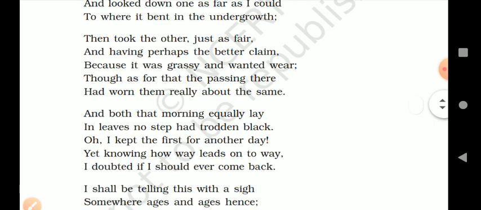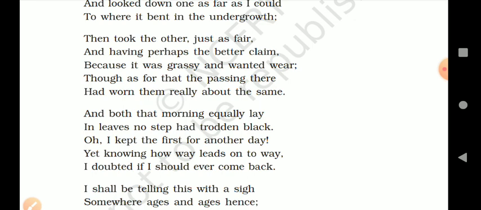Now, what the poet is saying is that the poet kept on looking at one path for a long time to check if it is the right path for him or not, and then he decided to start walking on another path. He was looking at the first path, but which path did he choose? The second path, because he felt that both paths were equally good, and he saw that the second path was totally grassy and seemed like it was unused. He felt that this path was better for him